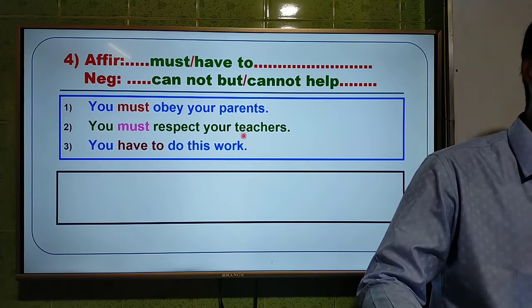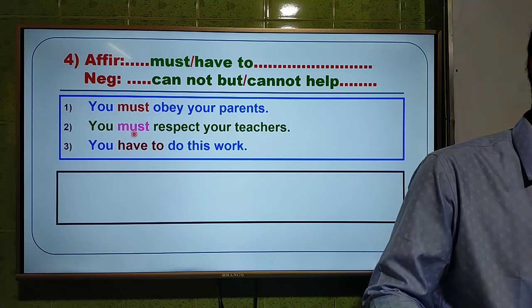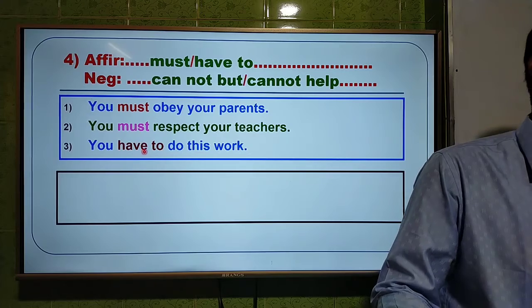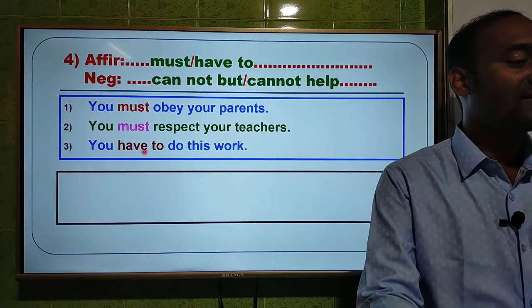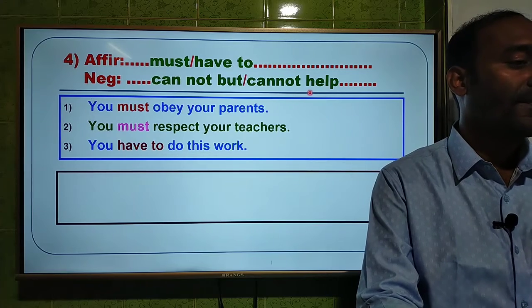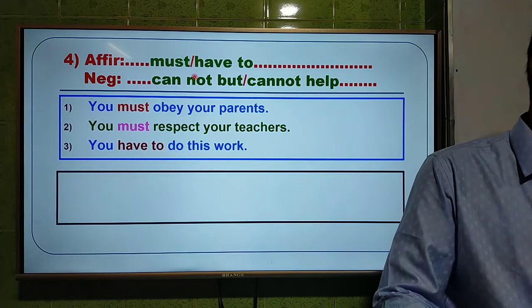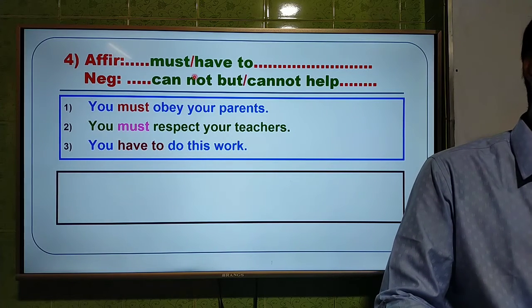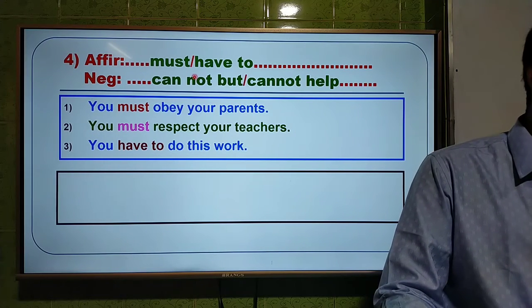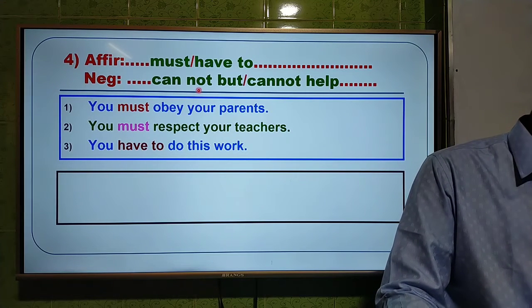In the first sentence must, second sentence must, and third sentence with have to. That means you will get must or have to in the sentences, and you have to use cannot but or cannot help instead of must or have to. You cannot use must or have to in a negative sentence. To make them negative, you have to use cannot but or cannot help.